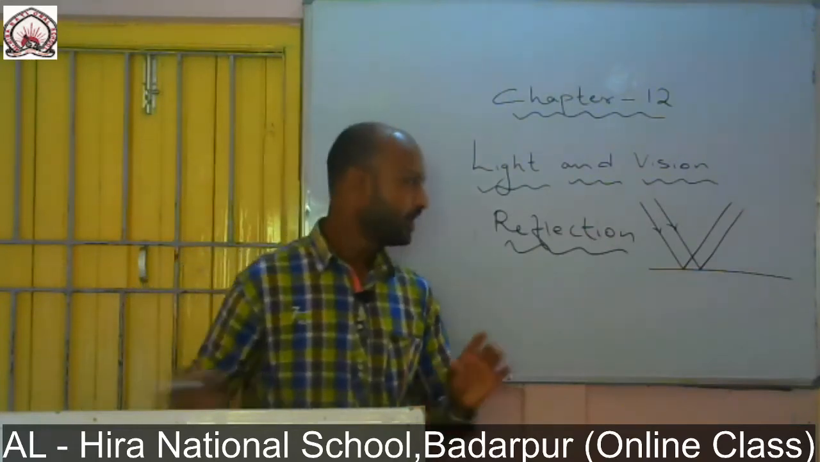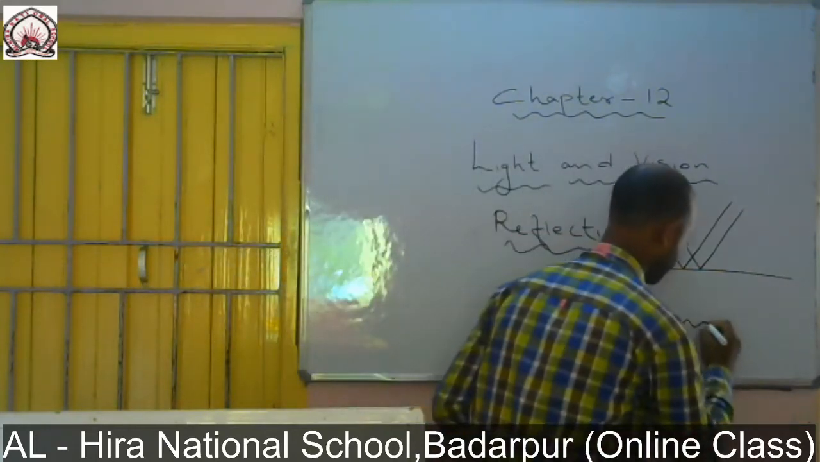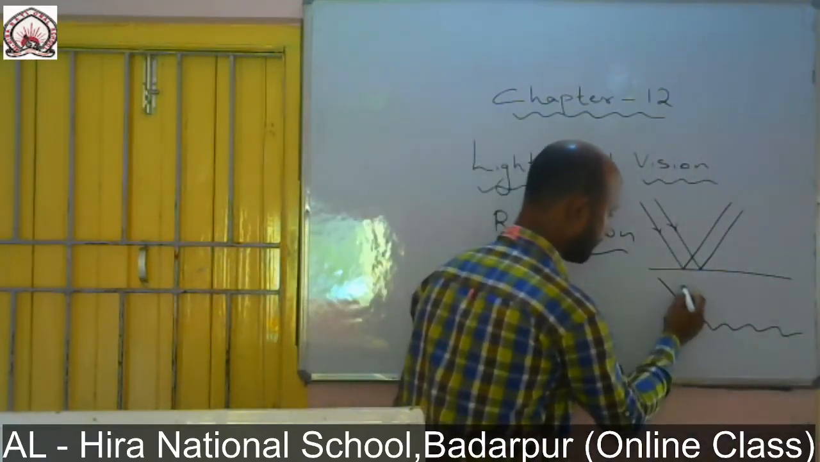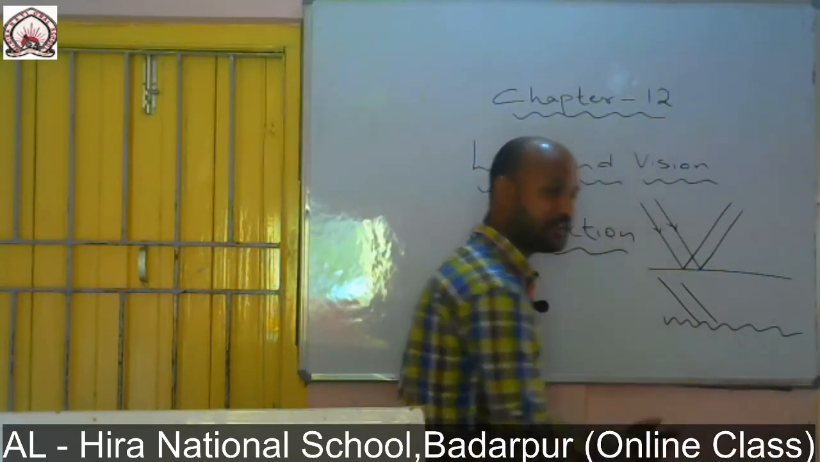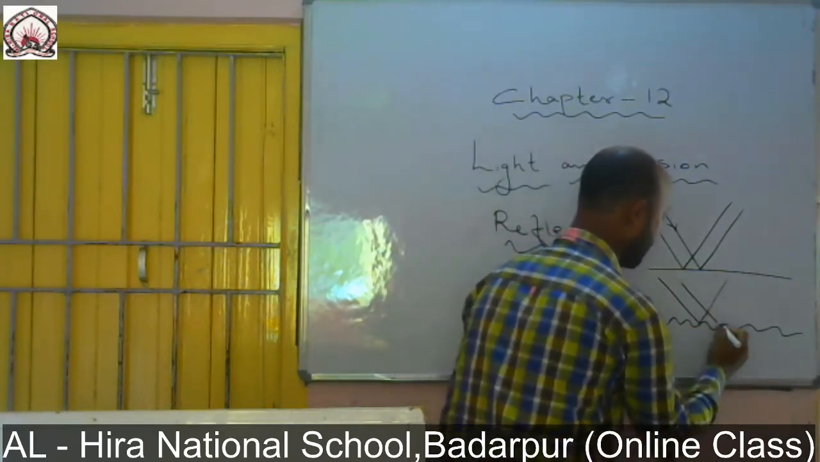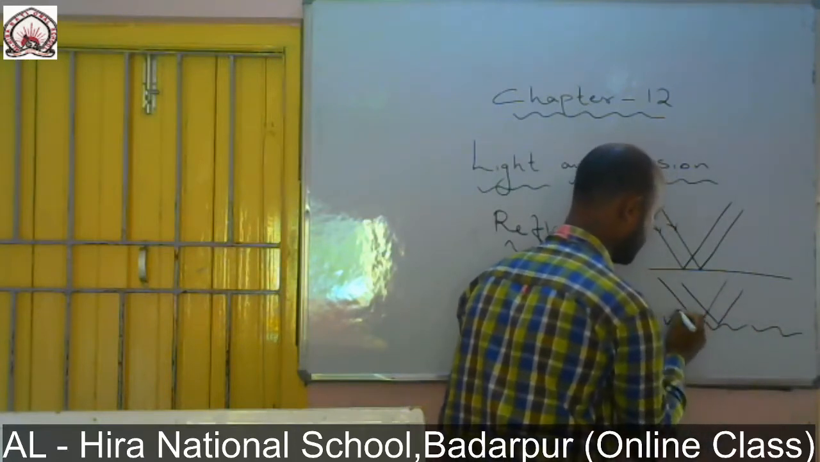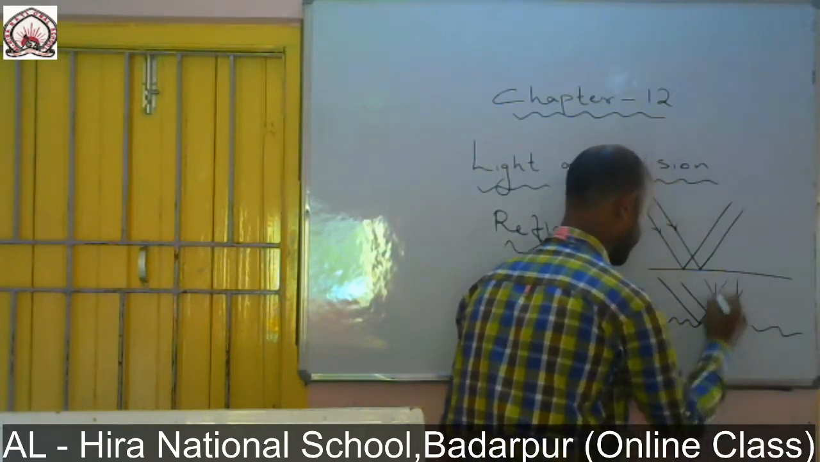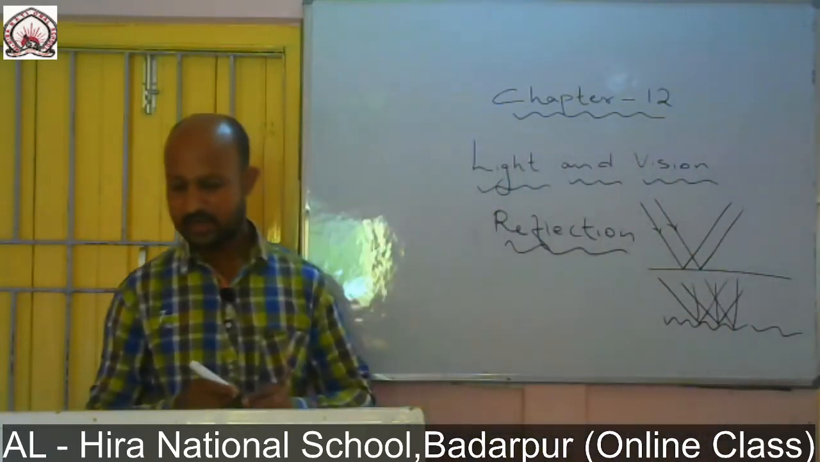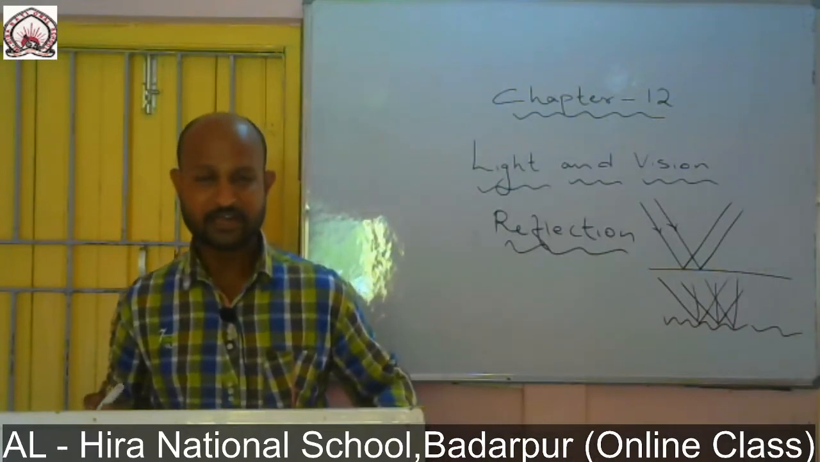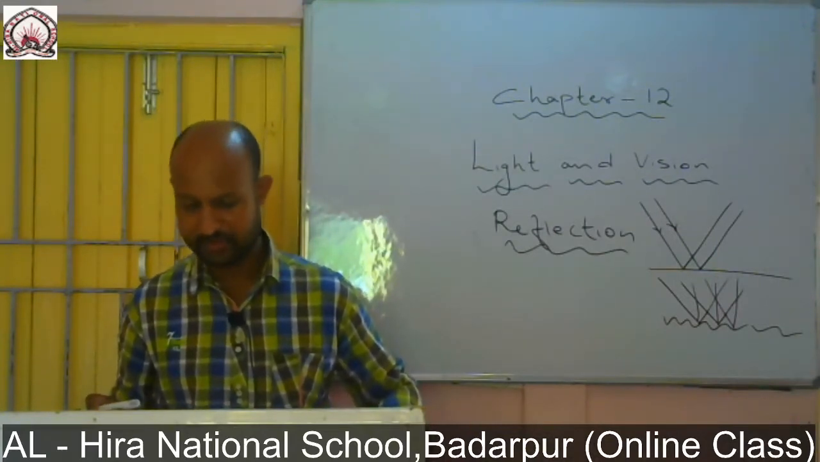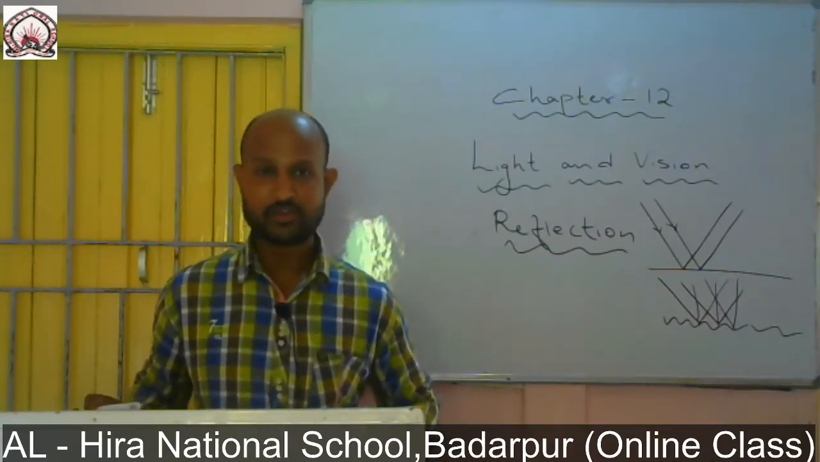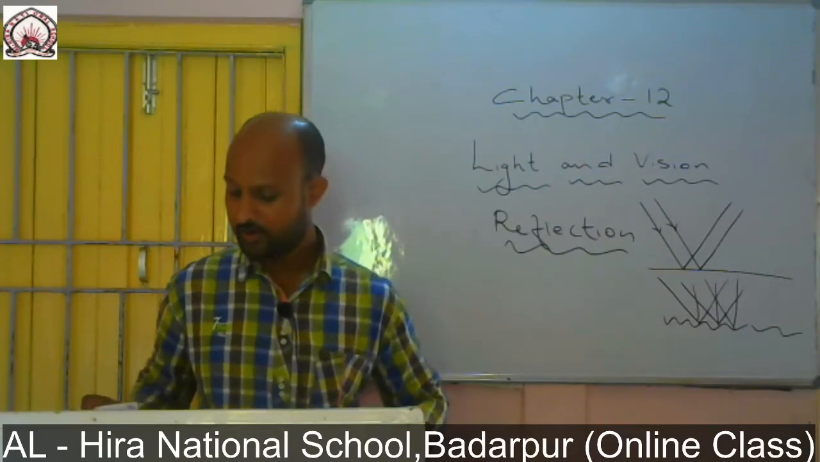But at times when the surface is rough or dull, the rays that fall on the surface get reflected in an irregular pattern. You can see here, they get reflected in an irregular pattern somewhat like this. Such a reflection of light is known as diffuse reflection. Especially we get to see this diffuse reflection only in cases when the surface is dull or rough.